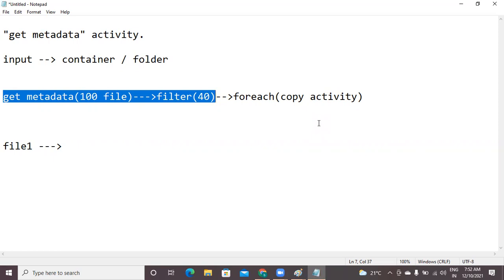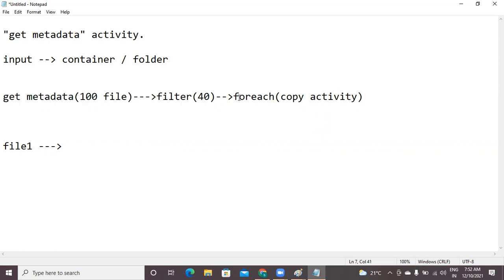Then in the next phase, for that filtered output, how to apply ForEach. Or else, first we will see ForEach independently, and after that, along with the filter, how to apply ForEach. Okay. So I'm starting the practical part. Please follow this.